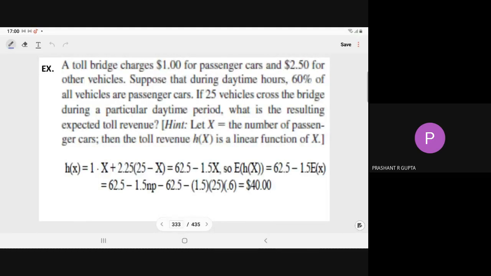Yes, tell me. Sir, in this case the hint is written that we have to consider X as the number of passenger cars. Yes. Sir, but I tried a different method, the other way around. I considered X as the other cars and 25 minus X as the passenger cars, and with that data I found out the h(X) and then the expectation. But the answer was not matching.